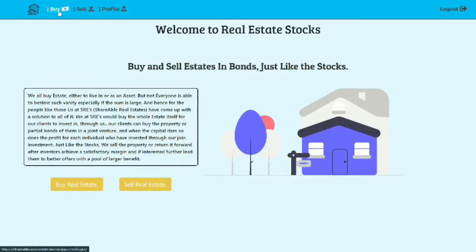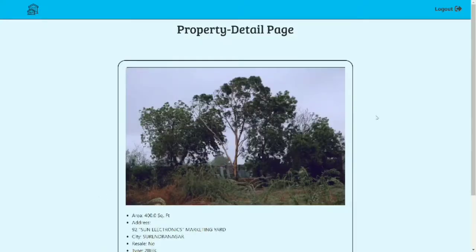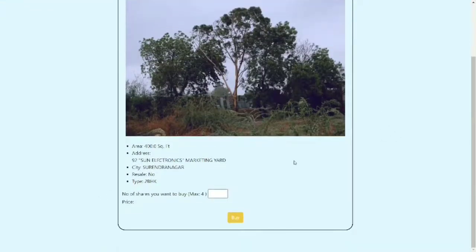Now, let us say there's another user who is interested in buying shares of any other property. After logging in, they can go into the buy option and look into the different properties that are in our ownership, and they can choose a property they are interested in buying and see the available shares.